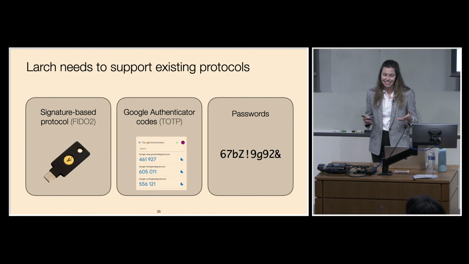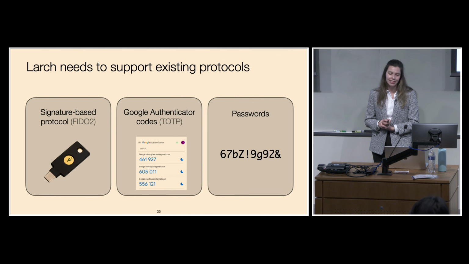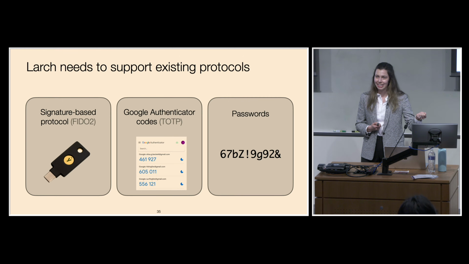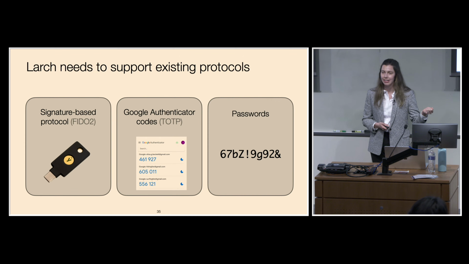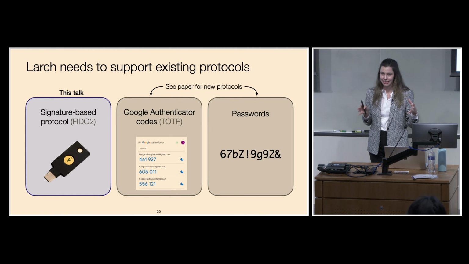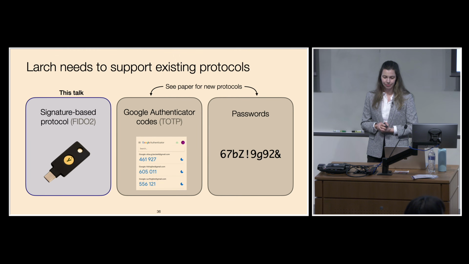So Larch needs to support existing authentication protocols. So we designed, implemented, and evaluated Larch protocols for password-based login, authentication codes like those generated by apps like Google Authenticator or Authy, these 6-digit codes that are valid for 30 seconds or a minute, as well as a signature-based protocol. Traditionally in these protocols, a cryptographic key is stored on some hardware security key, but it can also be stored on a user's laptop or mobile device. In this talk, I'll focus primarily on Larch for a signature-based protocol, but you can also see the paper for details on the other protocols if you're curious.